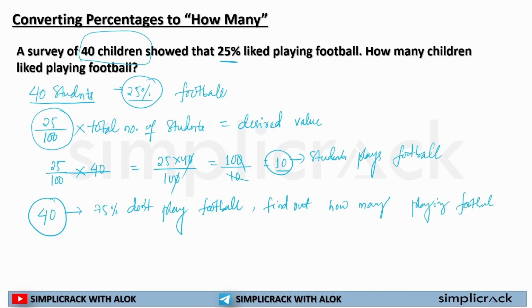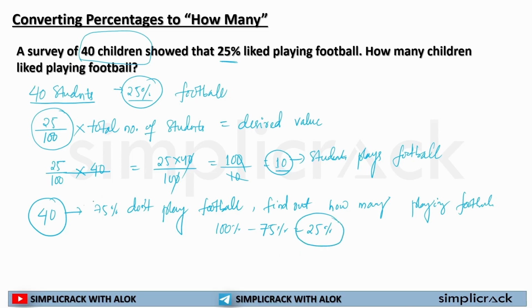If the question is like this, you should not confuse it with anything else. Your job is very simple. Sir, we know the total number of students is 100%. The number of students that do not like playing football is 75%. So how many students like playing football? That is 100 minus 75 is equal to 25%.